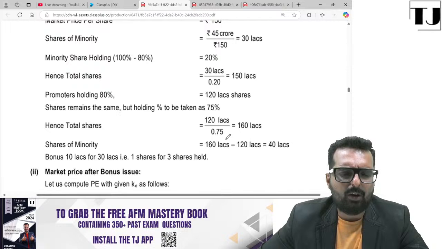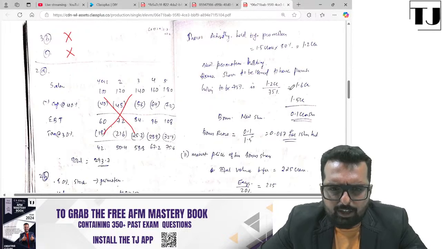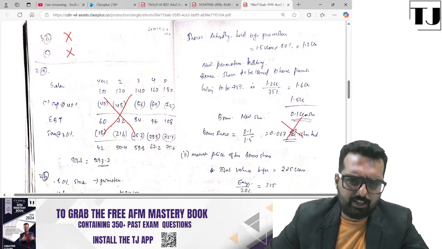That is the minority holdings, which is what we are trying to find out over here, correct? 120 is held by the promoters. So the balance is 40, but you have taken 150 over here. So you get 10 and the ratio goes wrong. So Amita, this answer is not correct. Okay.